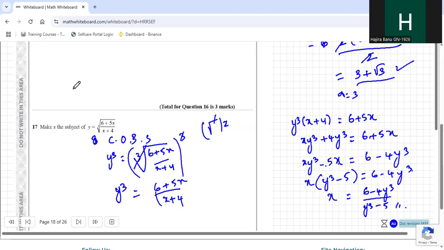Then xy cube minus 5x. I brought this side because I want to make x the subject. So x terms I am bringing this side, minus 5x. 6 plus 4y cube, send it this side, minus 4y cube. Now here x is common. So x common, y cube minus 5 is equal to 6 minus 4y cube. Then x is equal to 6 minus 4y cube by y cube minus 5. That's the answer.